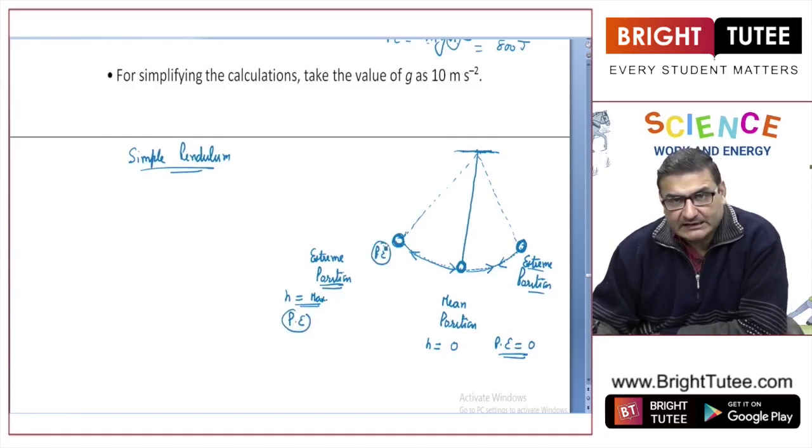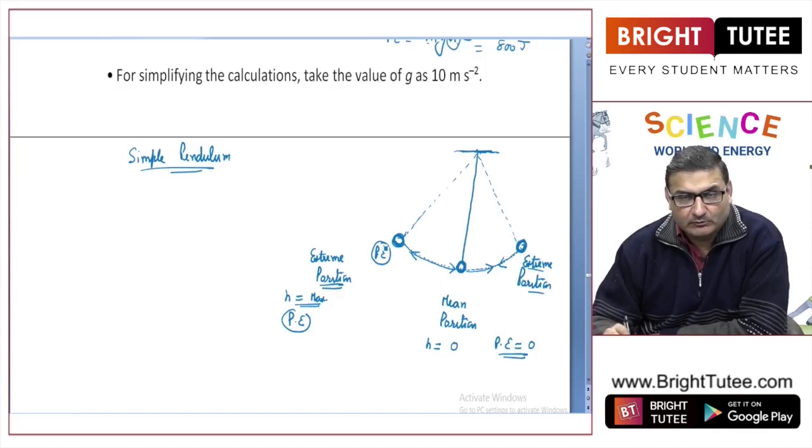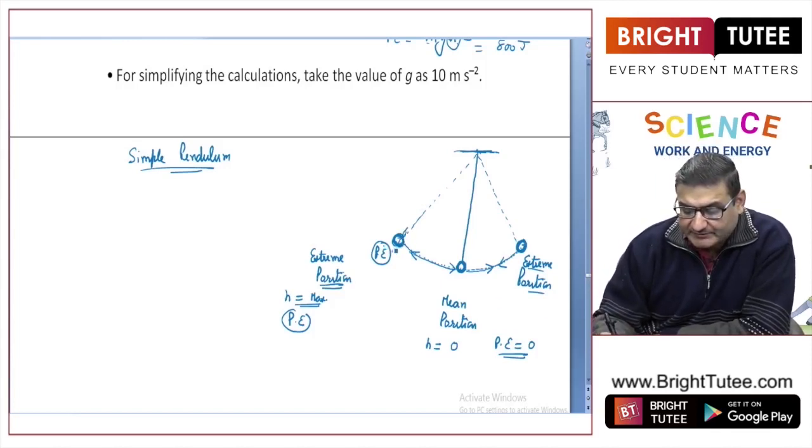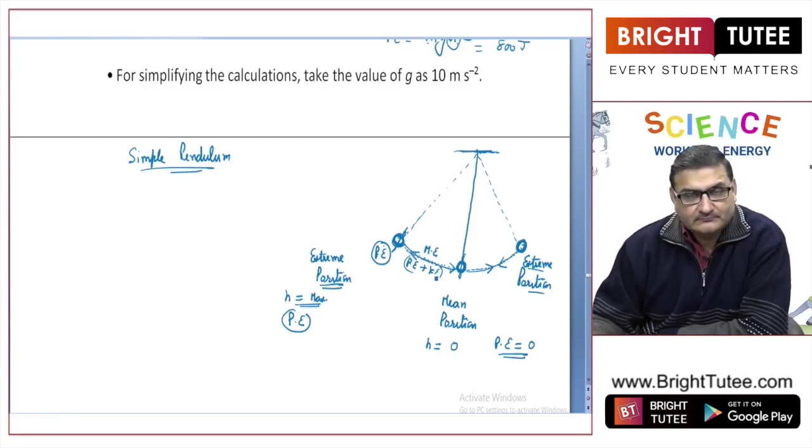Now when I allow the ball to be released, right, in between this extreme position and the mean position, the ball has some height as well as the ball is in motion. So I can say that here the ball has got mechanical energy, meaning it has got potential and it has got kinetic energy also, right?